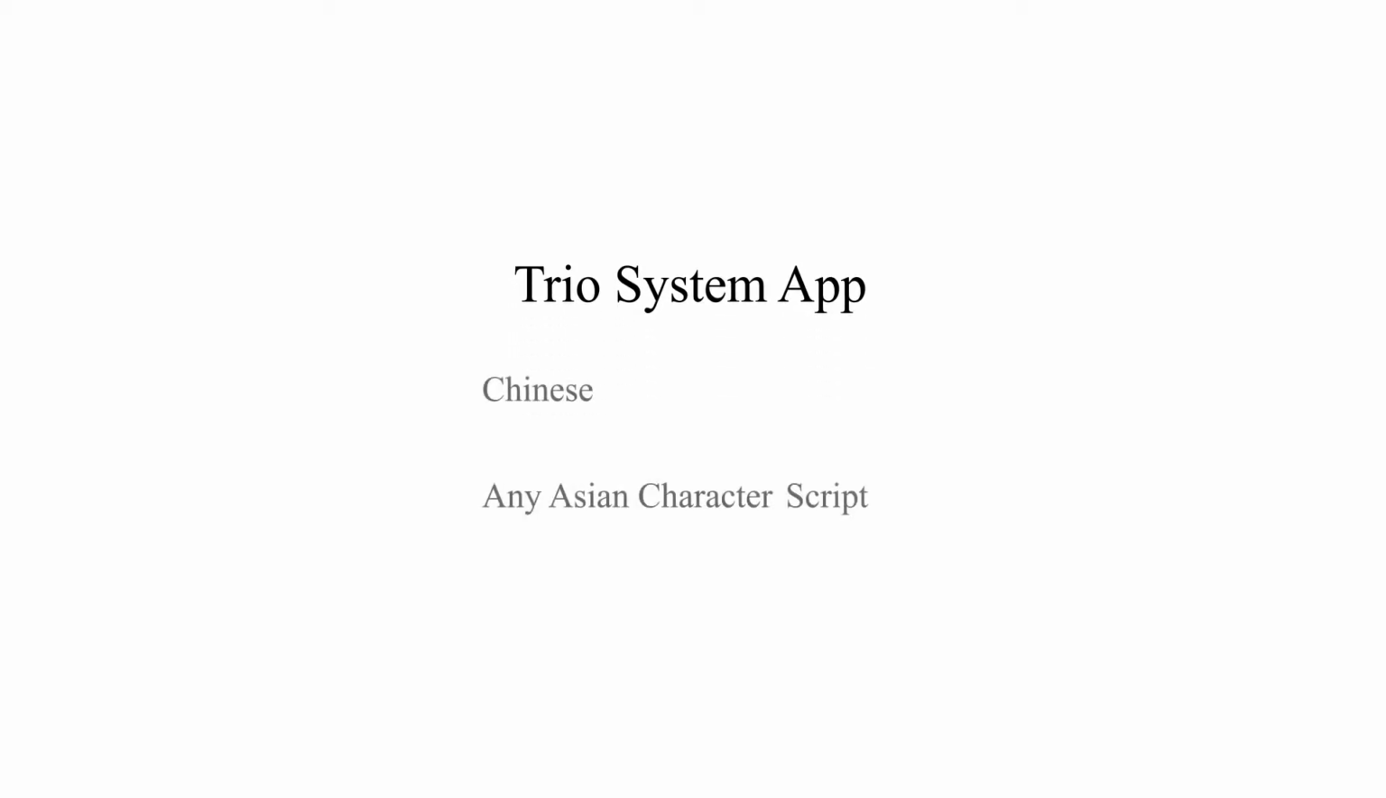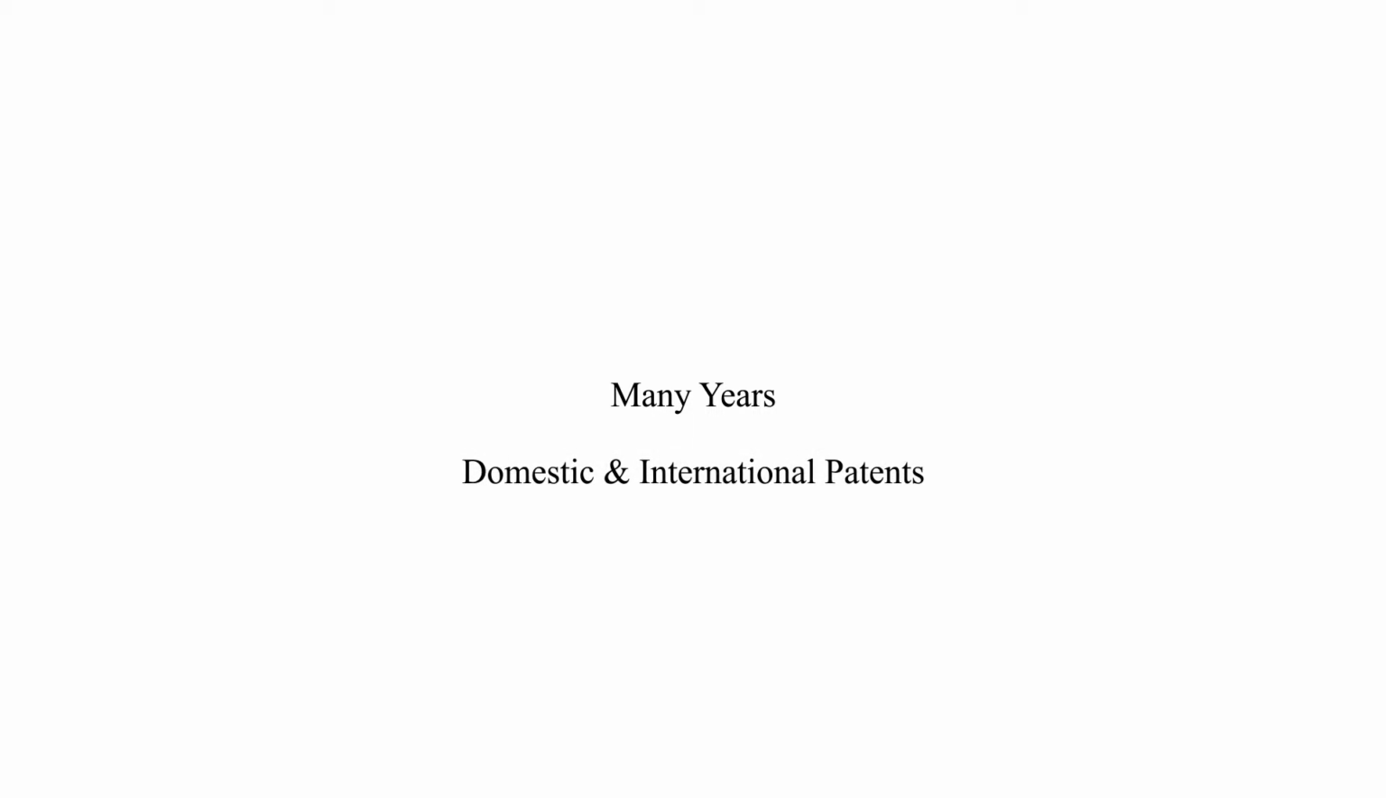The Trio System app has everything you need to learn Chinese or any Asian character script. All included are the course chapters, word lists, appendices, and the actionary, made simple by RKB's unique format. Our product has been in development for many years and is well documented. The Trio system has multiple domestic and international patents.